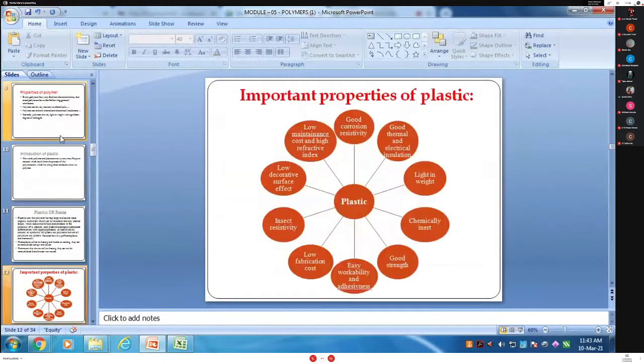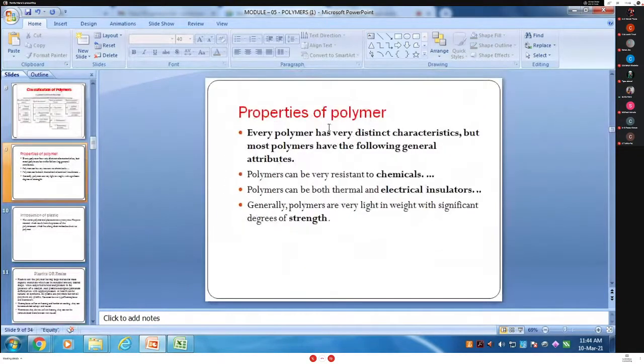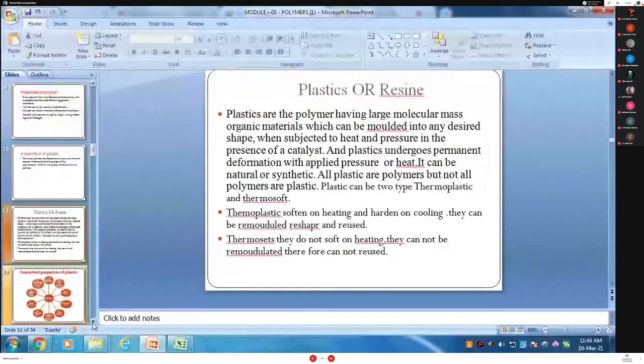Then next, the important properties of plastic. What are the important properties of plastic? Good corrosion resistance, good thermal and electrical insulator, which I already showed earlier in the properties of polymers.